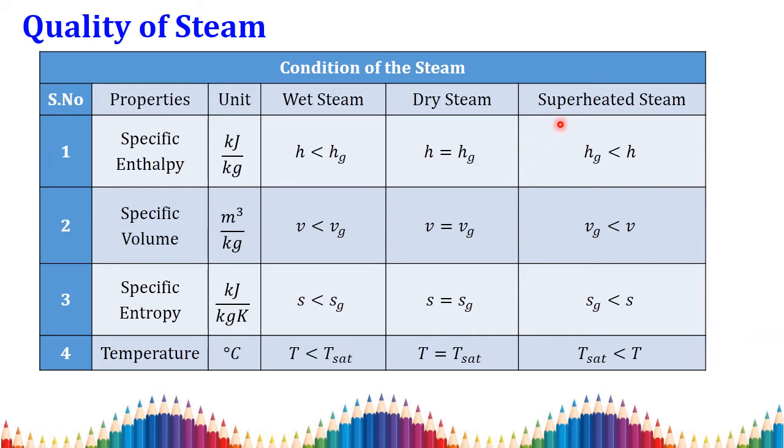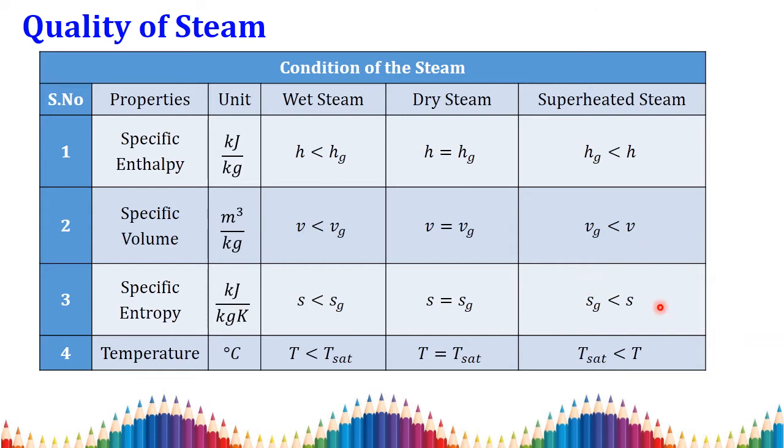Then if it is superheated steam, the specific enthalpy of the saturated vapor is lesser than your given enthalpy. This is applicable for specific volume also. For instance, if the given specific volume is lesser than the saturated specific volume of the vapor, then it is called wet steam. When the given specific volume and the saturated specific volume of the vapor are equal, it is called dry steam. When the saturated specific volume of the vapor is lesser than your given specific volume, then it is called superheated steam.